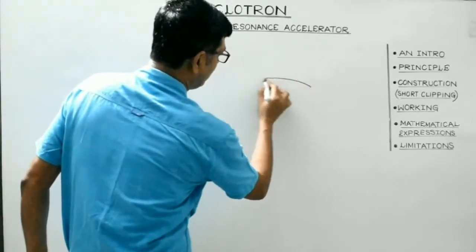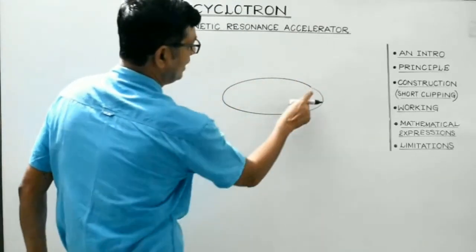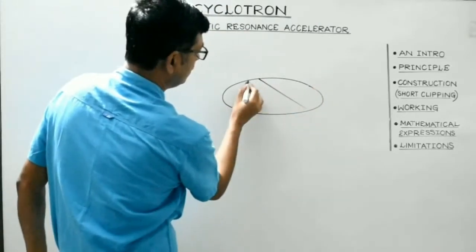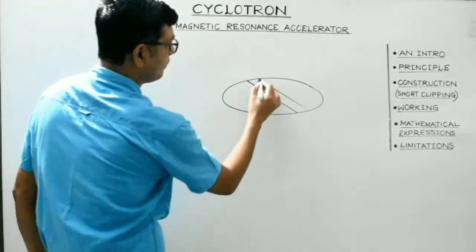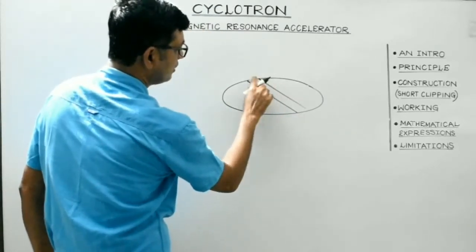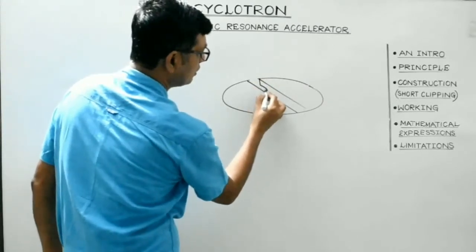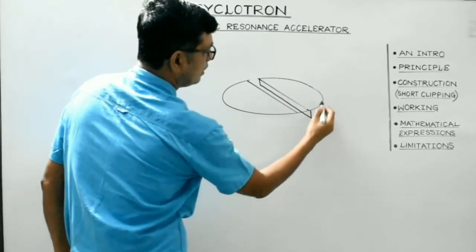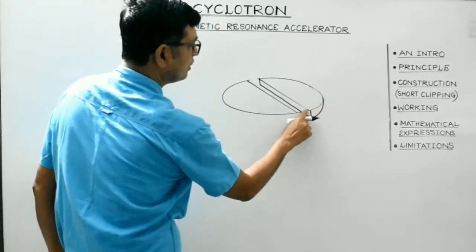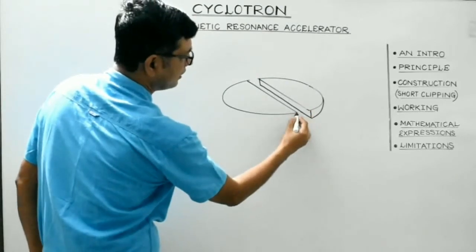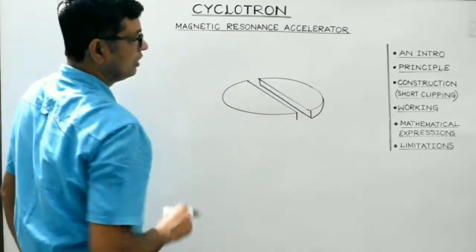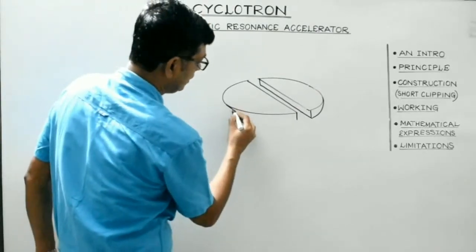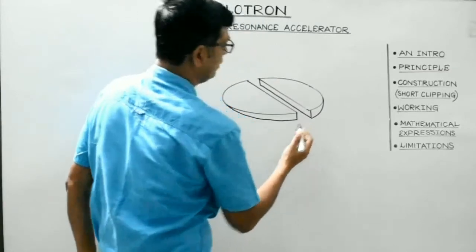In order to make the Ds, draw an ellipse like this, just to give it a 3D shape. These are the two Ds I am trying to draw. This is one of the Ds, and this is the second D. These are, as I told you, large, hollow, semicircular chambers. So these are the two Ds under consideration.